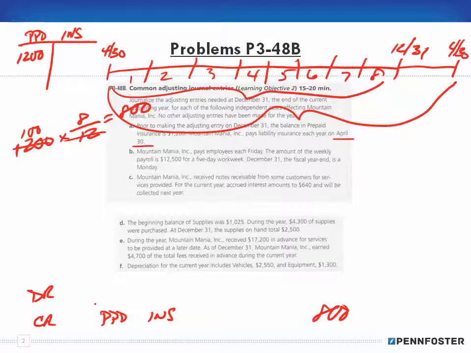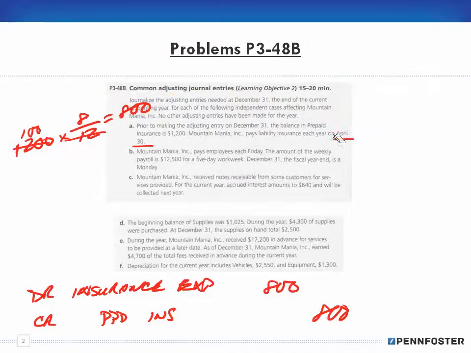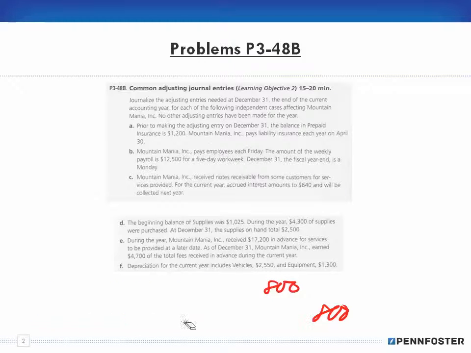Looking at our expense accounts, we would see an insurance expense account, and we would debit insurance expense for $800, and that's our entry for that adjustment. Okay, next. So that's A.